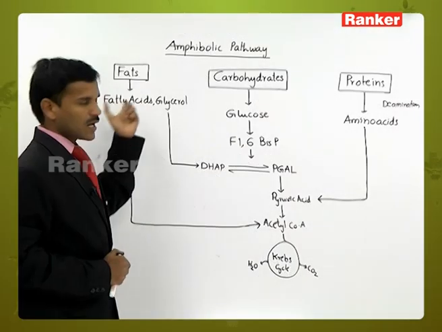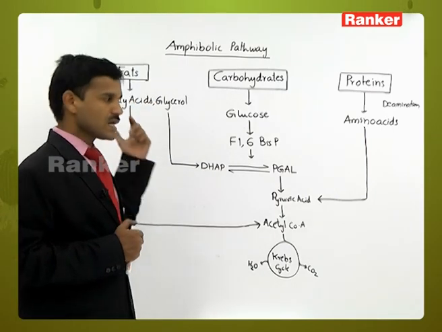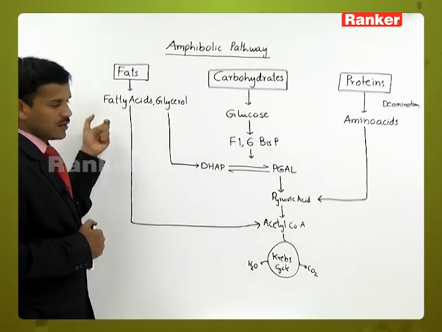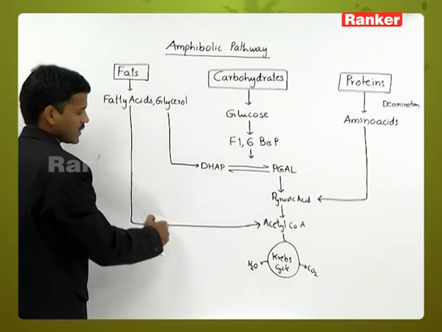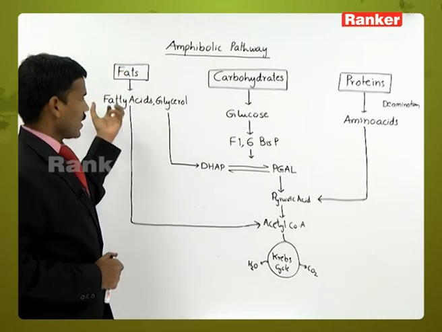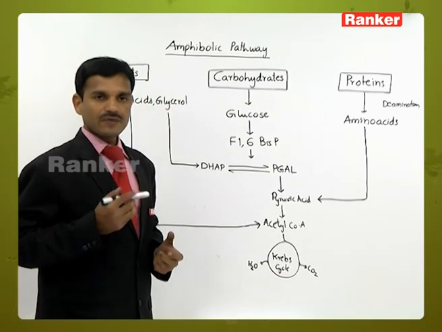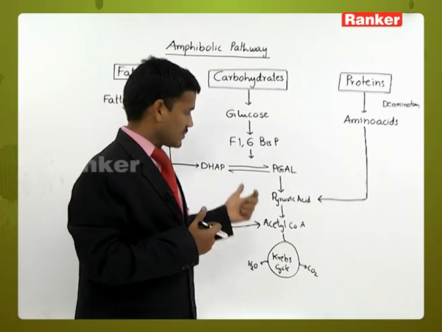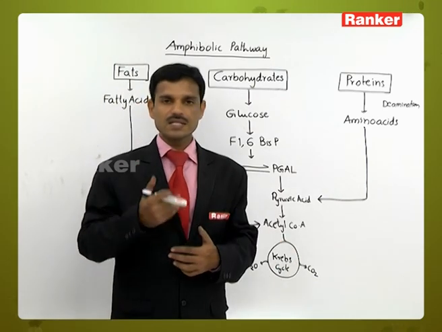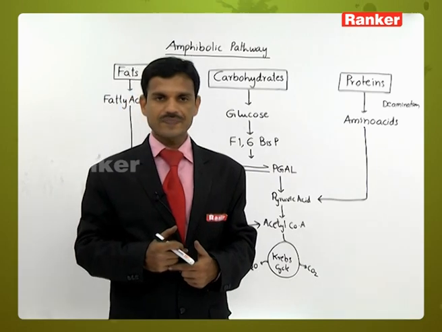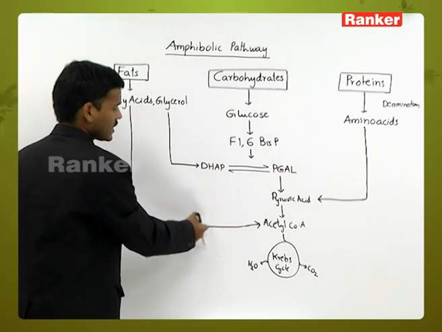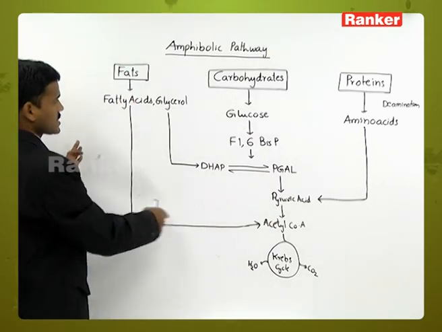Whenever the organism or the cell needs fatty acids again, acetyl coenzyme A is withdrawn from the respiratory pathway. This acetyl coenzyme A is involved in the synthesis of fatty acids. So fats are converted into fatty acids and glycerol, and the fatty acids are converted into acetyl coenzyme A, and then the complete reactions take place. But whenever the cell needs fatty acids, acetyl coenzyme A is withdrawn from the respiratory pathway and used in the synthesis of fatty acids in reverse.